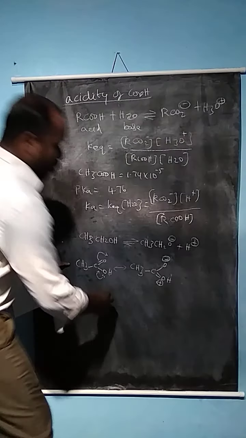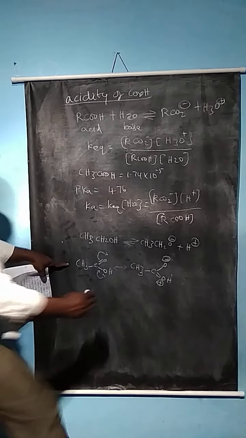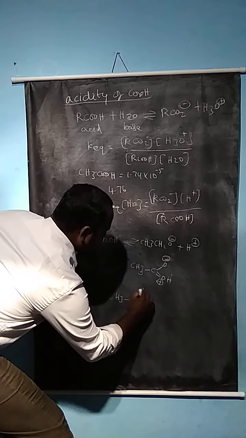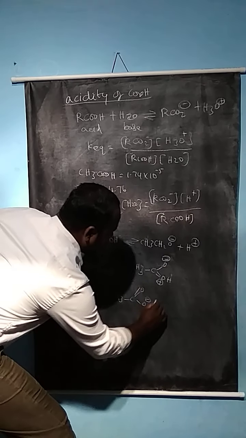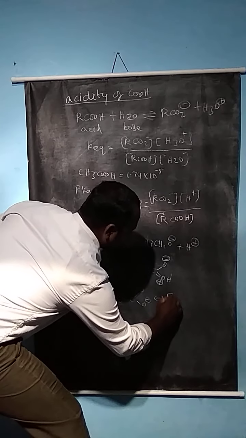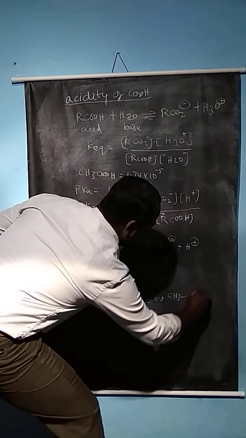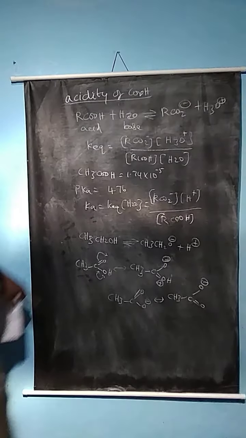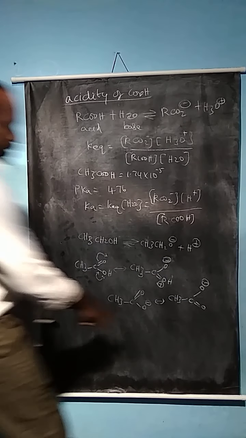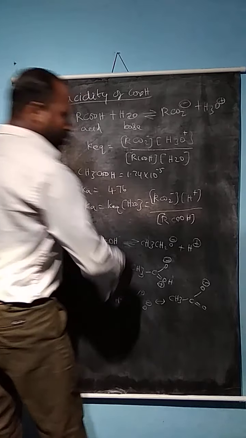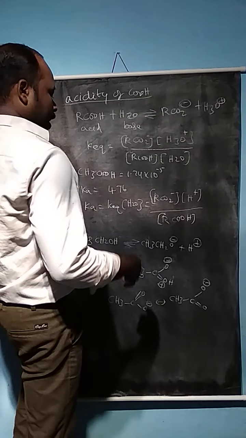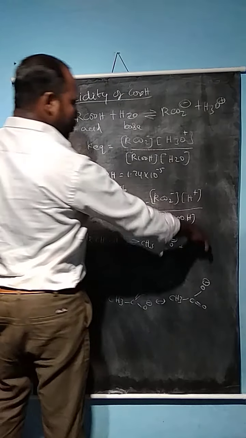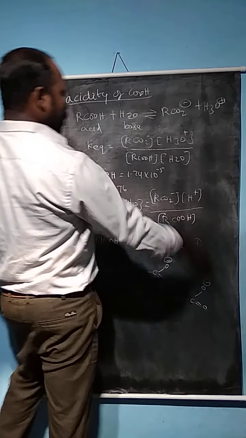We can write the two canonical structures when the hydrogen is removed: CH3C with O minus and double bond O, or CH3C with double bond O and O minus. These are the resonance structures and the inductive effect taking place. These are the reactions in the acid group, but in the alcoholic group there is no resonance structure or inductive effect.